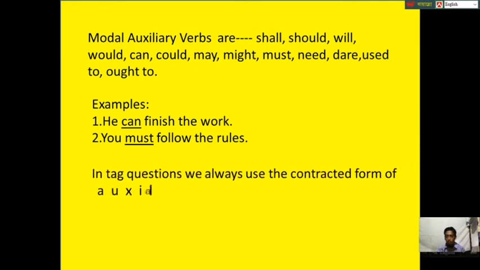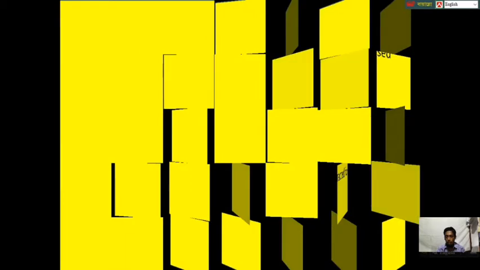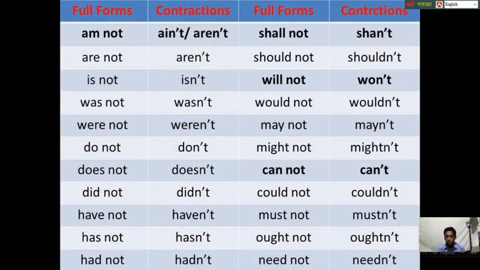In tag questions, we always use the contracted form of auxiliary verbs. Dear students, now I am showing the contracted form of auxiliary verbs. Here, am not, ain't or aren't, are not, aren't, is not, isn't, was not, wasn't, were not, weren't, etc. Here we use apostrophe between n and t instead of o.